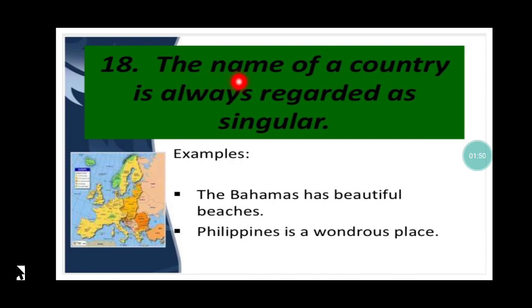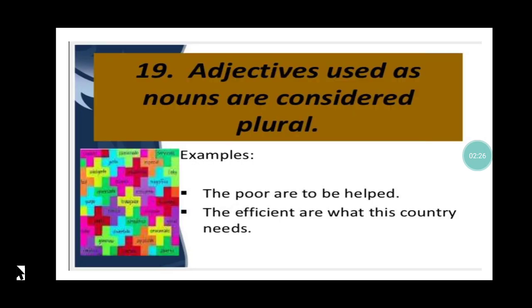Next, the name of a country is always regarded as singular. Why am I talking about the name of a country? Because there are some names of countries that appear to be plural, like the Bahamas, the Philippines. The spellings are such that it appears to be plural, but it is always singular. Like the Bahamas has beautiful beaches, the Philippines is a wondrous place. So both names of the countries appear to be plural, but they are singular. Clear? And so the verb that follows will also be singular.